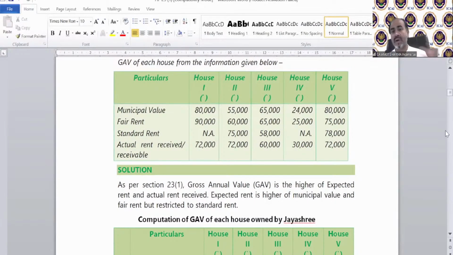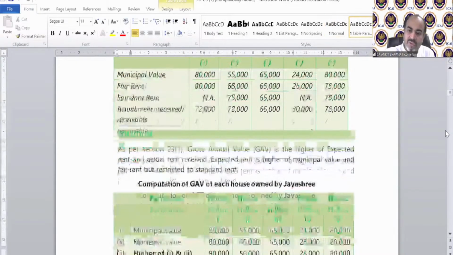It's higher, lower, higher. The second case answer is, of course, 55, 60, higher is 60. 60, 75, lower is 60. And then 60 and 72. The correct answer will be 72,000. House numbers 3, 4, 5 you can solve like this. Here is the solution.